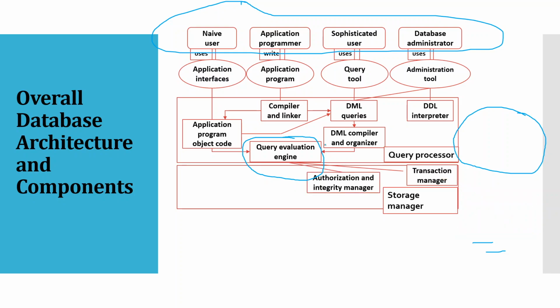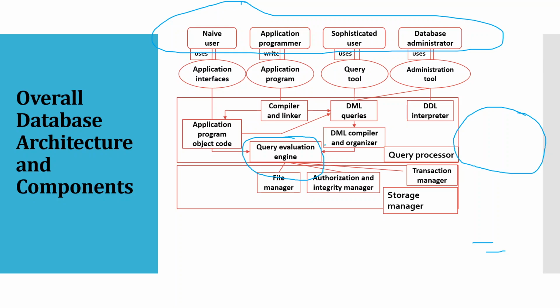Then it has an authorization and integrity manager. It mainly checks whether the request being sent by the user is from a valid user, that means whether that user has access to the database or not. Then it has a file manager.